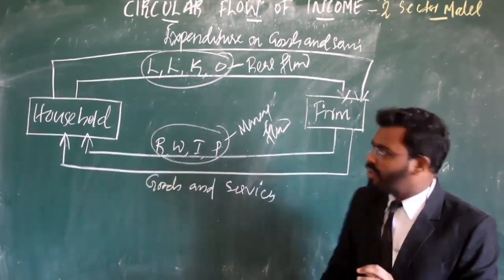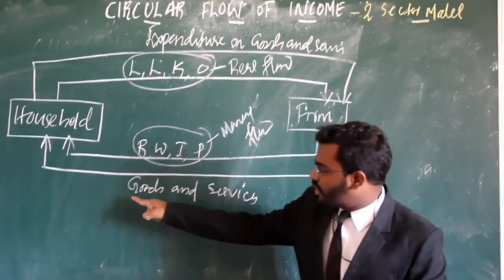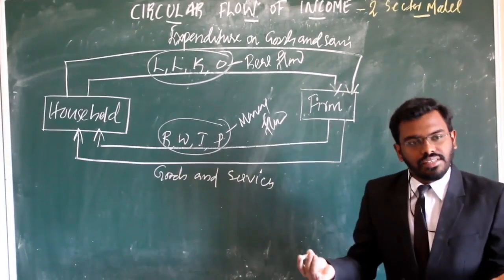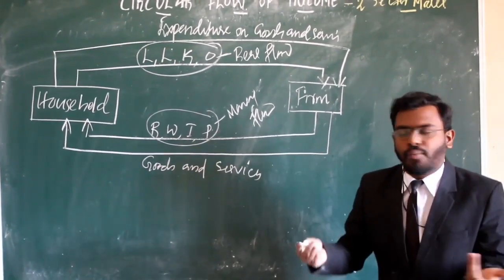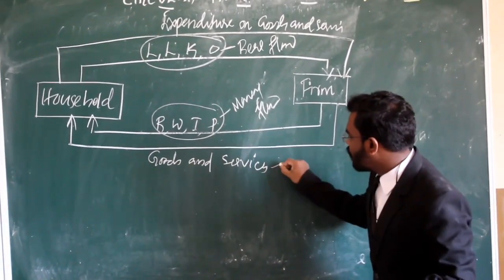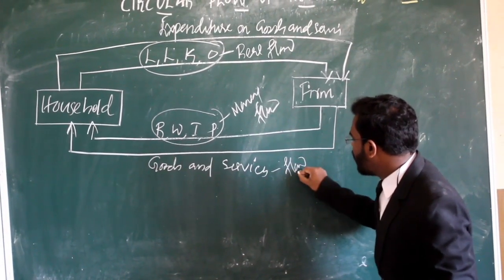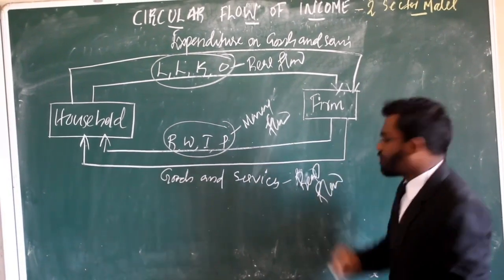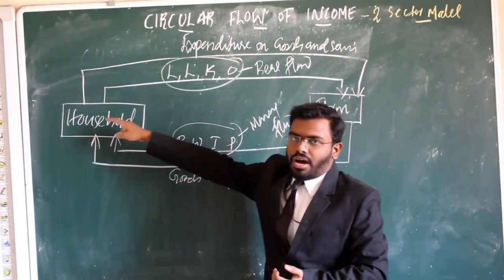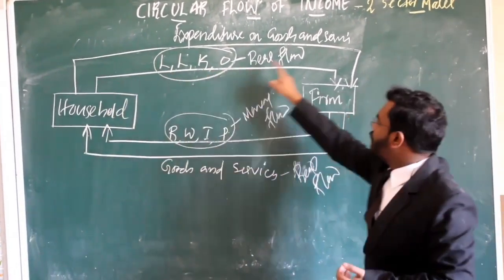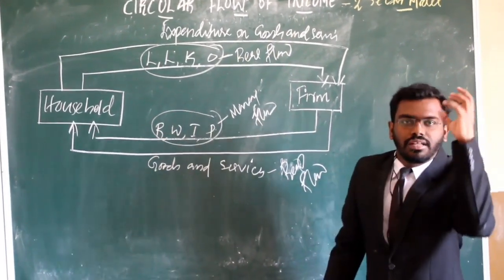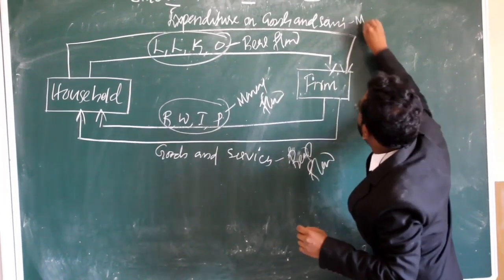At the same time, from firm to household, there is a flow of goods and services. So in the name itself we can understand it is in the form of goods. So this flow is also a real flow. After that, the household needs to pay money to the firm. So that is expenditure on goods and services. That is money flow.